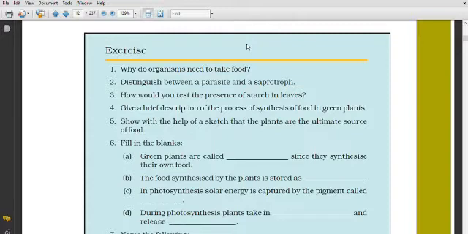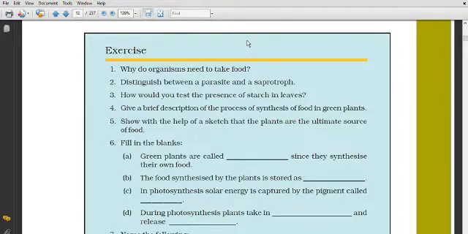First of all, we have to take two potted plants of the same kind and keep one in the dark for 72 hours and the other in sunlight. Now we have to perform the iodine test with the leaves of both plants.